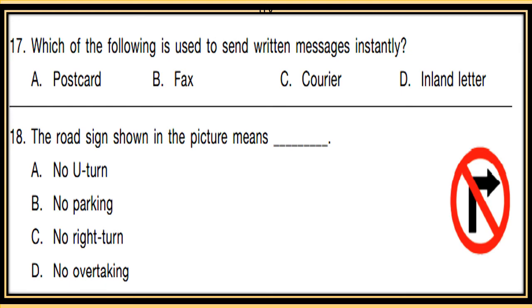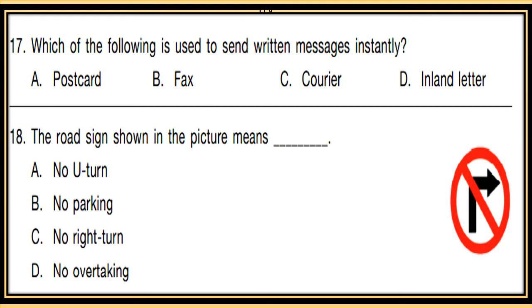Which of the following is used to send written messages instantly? A. Postcard, B. Fax, C. Courier, D. Inland letter. So which option is used to send messages instantly? 18th. The road sign shown in the picture means, now see the road sign. What does it mean? A. No U-turn. B. No parking. C. No right turn.